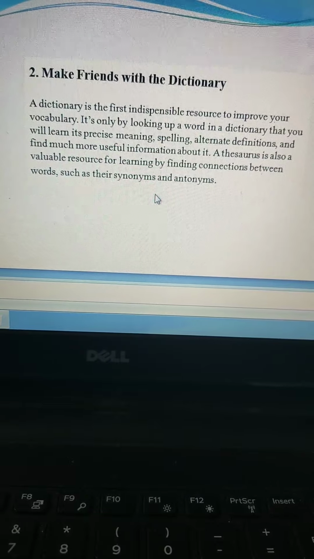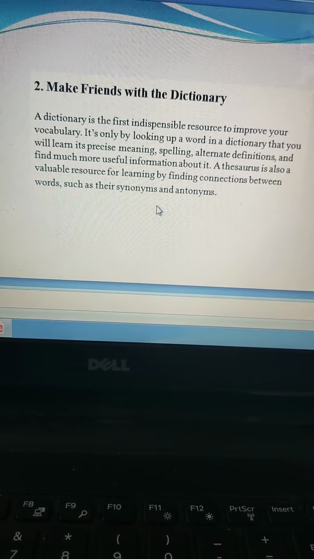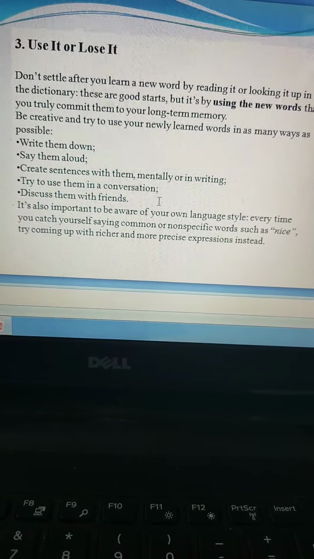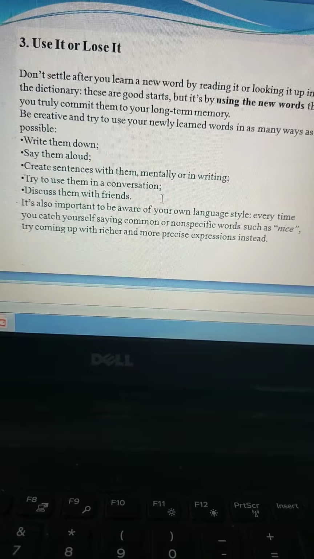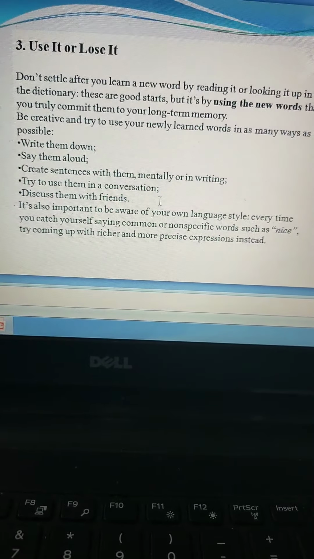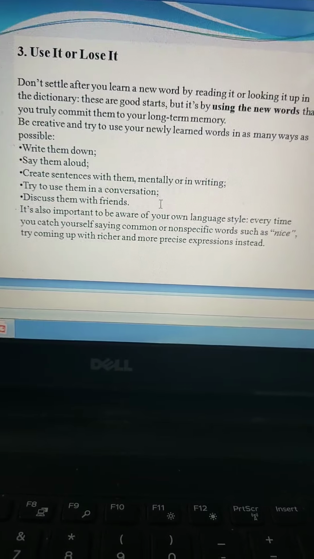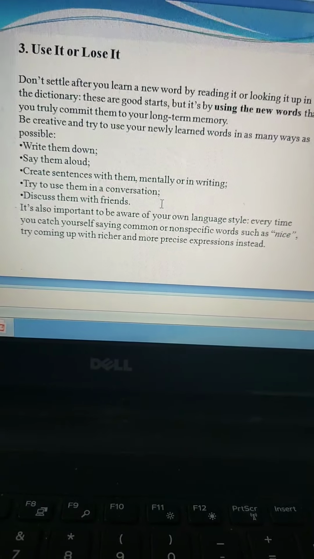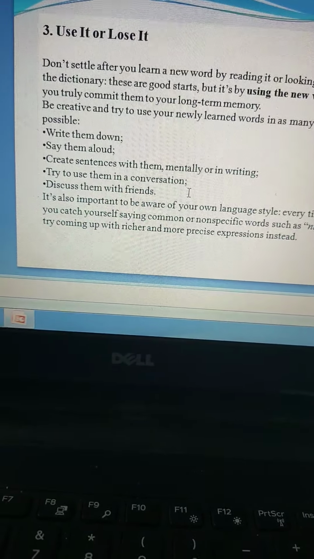Instead of making friends on FB and Instas, try making friends with your dictionary and use it as often as possible. The third is use it or lose it. Use the words that you have learnt in your day-to-day conversation, in your writing, and when you talk to people. In case you don't do it, guys, you tend to lose it. To lose it is you're going to forget the word that you learnt. So the more you use the new words that you learnt, the better it is for you.